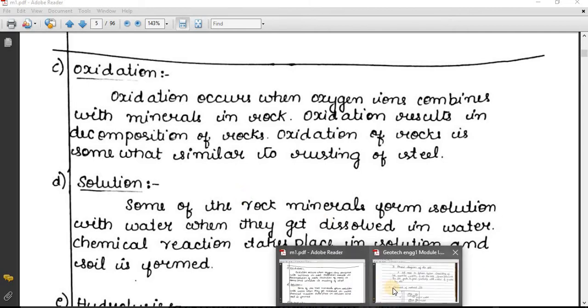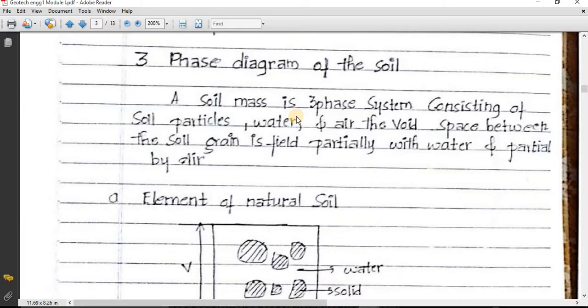So now we are going to move to a very important point from our syllabus, that is the phase system of the soil. Till here we have covered the introduction of the soil and formation of the soil, and from here we are going to cover the phase diagram of the soil. Actually, forget about phase diagram, it is a somewhat complicated word, or I can say a little bit complex one. So I will explain the things in an easy way.